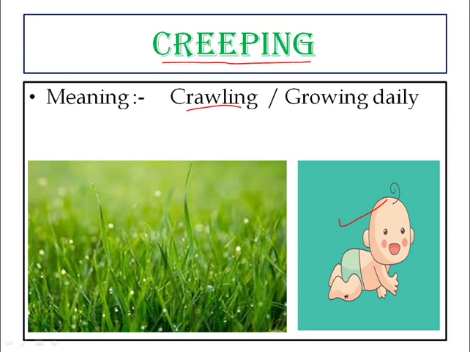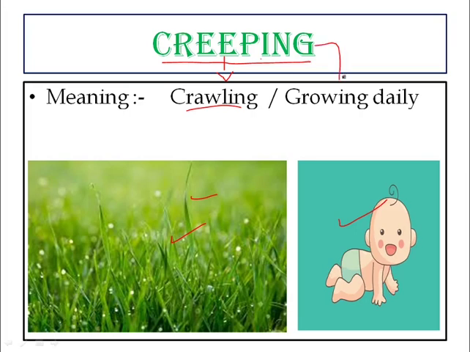But in our poem, the word creeping is used as a describing word of grass. Have you seen grass crawling? No, the grass doesn't crawl. Here the word creeping means growing daily, growing slowly. And the grass grows slowly. That means he was wishing the grass. And how was the grass? The grass was growing slowly, was growing daily.